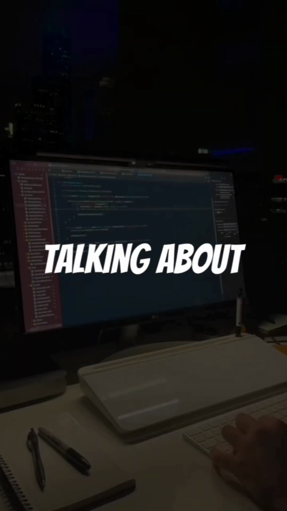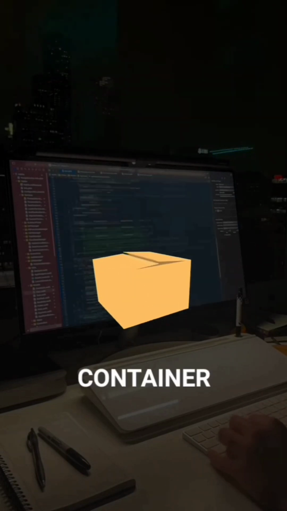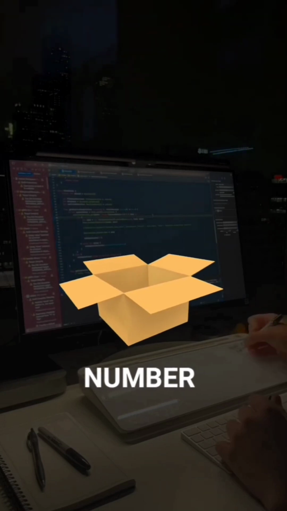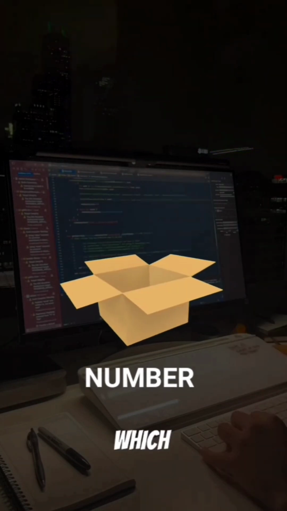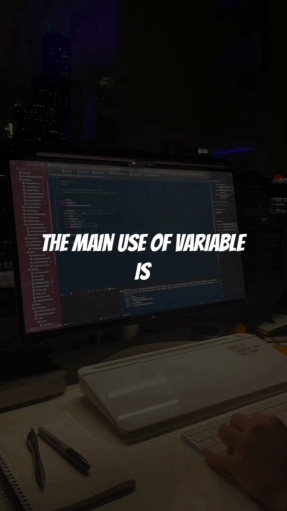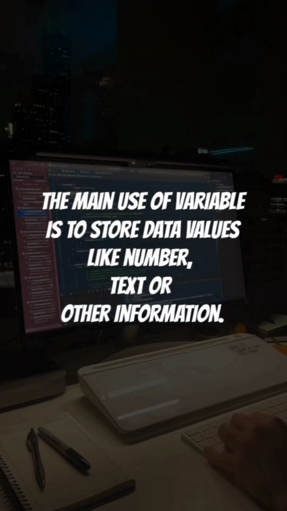Today, we are talking about variables. A variable in Java is a container that stores data values. Let's say, for example, here, the variable name is number, which stores a value of 10. The main use of a variable is to store data values like numbers, text, or other information.